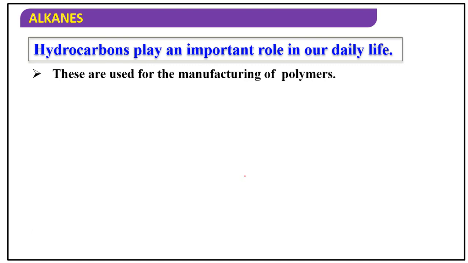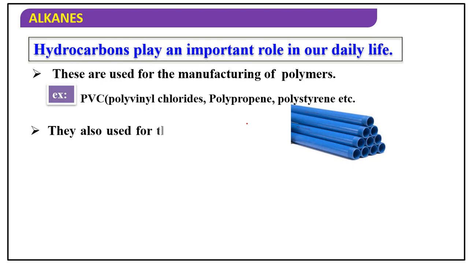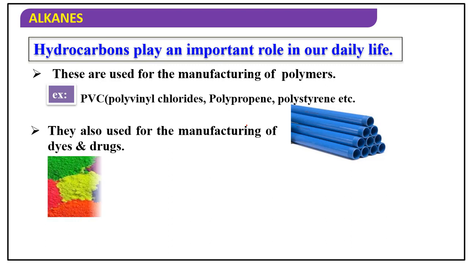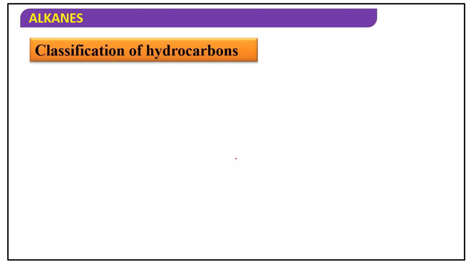Hydrocarbons are used for the manufacturing of polymers. Which polymers do we use in day-to-day life? The main polymers are polythene and PVC. Polythene bags are a necessity in day-to-day life. As well, PVC, polyvinyl chloride, polypropylene, polystyrene. They are also used for the manufacturing of dyes and drugs. These all are hydrocarbons. Next, classification of hydrocarbons.